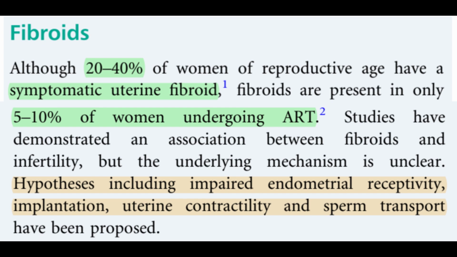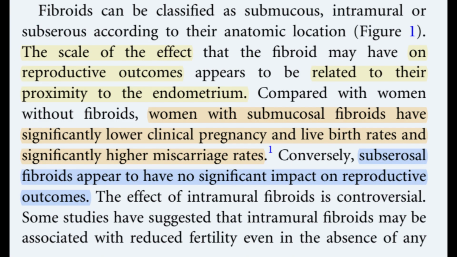Fibroids. Although 20 to 40% of women of reproductive age have a symptomatic uterine fibroid, fibroids are present in only 5 to 10% of women undergoing assisted reproductive treatment. Studies have demonstrated an association between fibroids and infertility, but the underlying mechanism is unclear. Hypotheses including impaired endometrial receptivity, implantation, uterine contractility, and sperm transport have been proposed. Fibroids can be classified as submucous, intramural, or subserous according to their anatomic location.